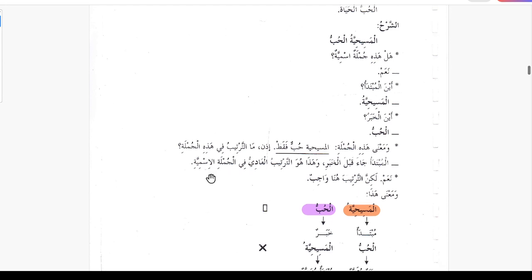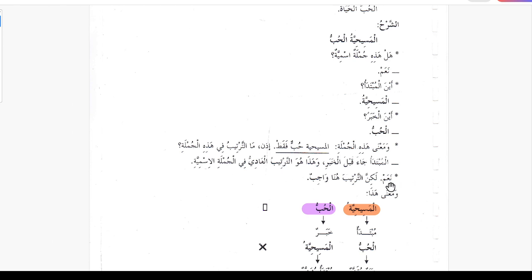Ma tartibu fi hazihi al jumlati, what is the order in this sentence? Al mubtada jaa qabla al khabri, mubtada has come before khabar. Wa hadha huwa tartibul adiyu fi jumlat al ismiyati, this is the normal order in a jumla ismiya. Naam, yes. Lakinna tartibu huna wajiban, but here the order is a must. So if both mubtada and khabar are marifa, then this order is a must, you can't reverse it.